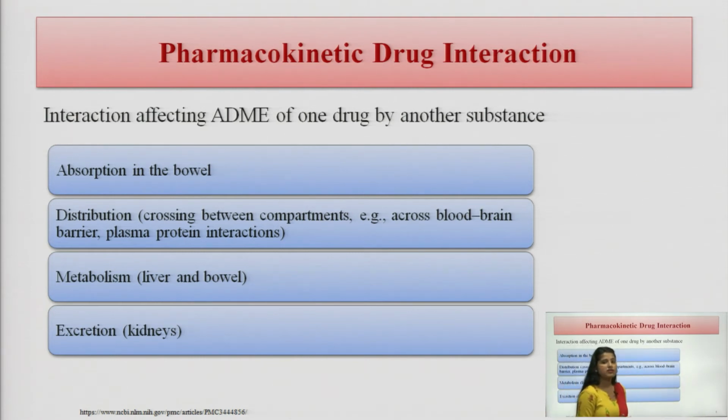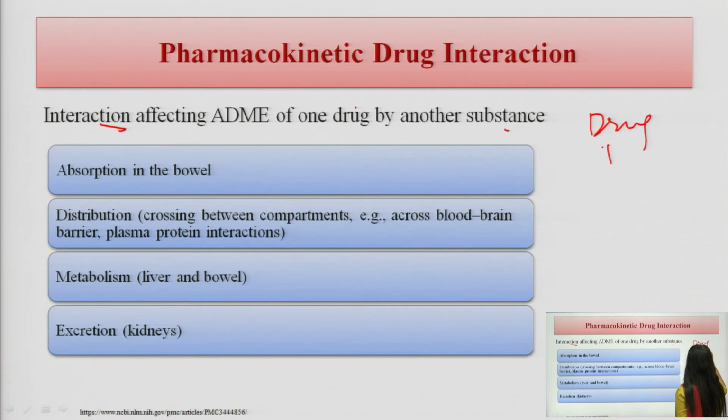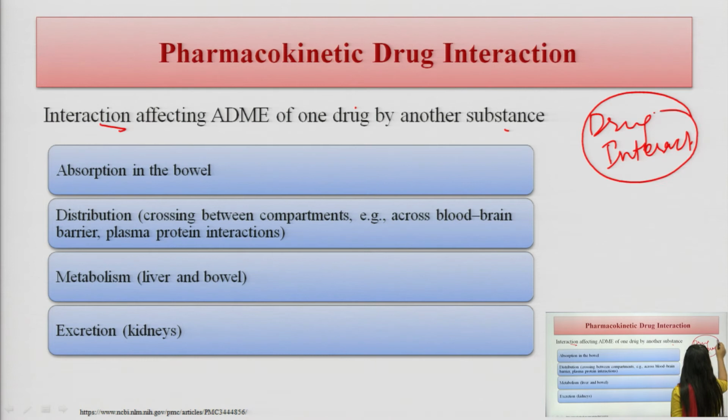Now there are mechanisms by which adverse drug reactions or drug interactions actually happen. Interactions affecting the ADME of one drug by another substance are called pharmacokinetic drug interactions. Before this, I will tell you on what mechanism these drug interactions happen.